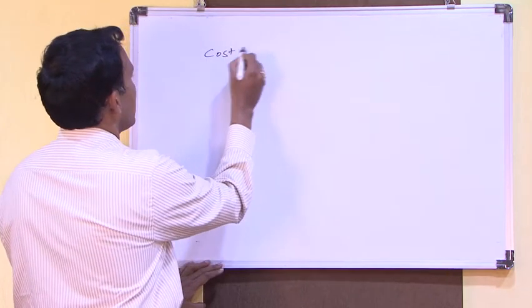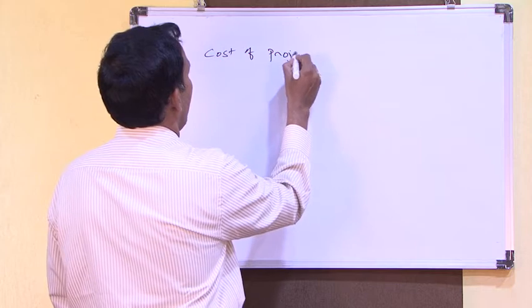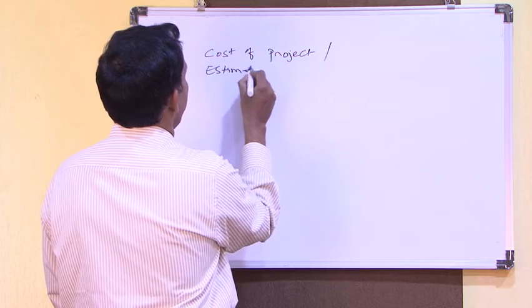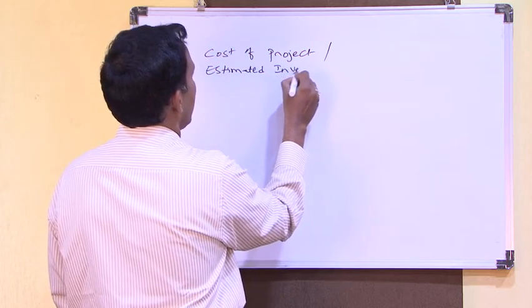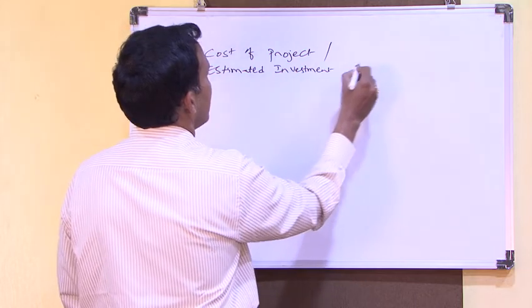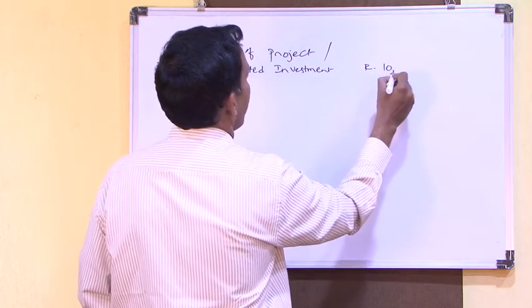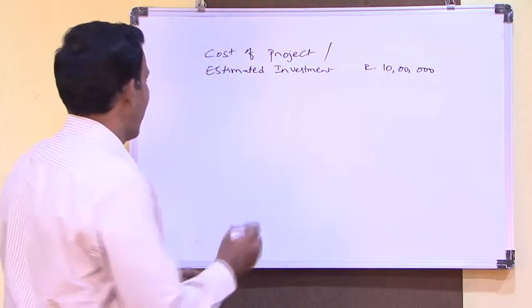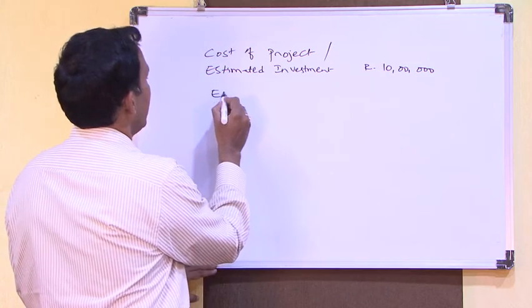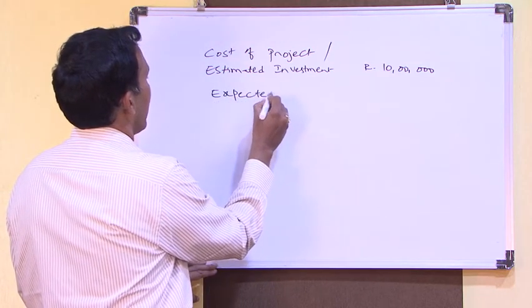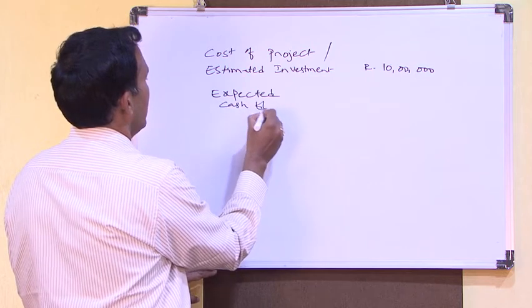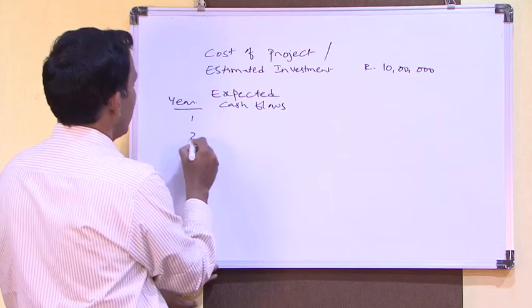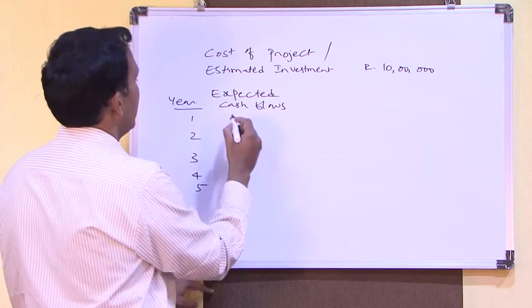Suppose the cost of the project, or estimated investment, is 10 lakhs, and we are expecting cash flows for 5 years, year 1, 2, 3, 4, 5.